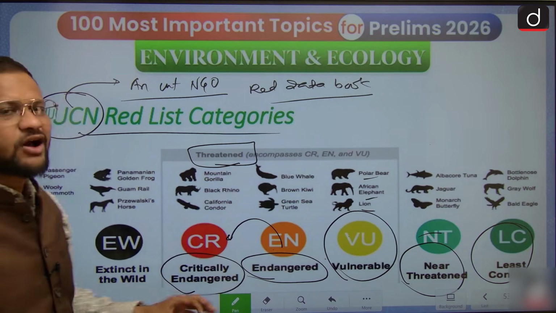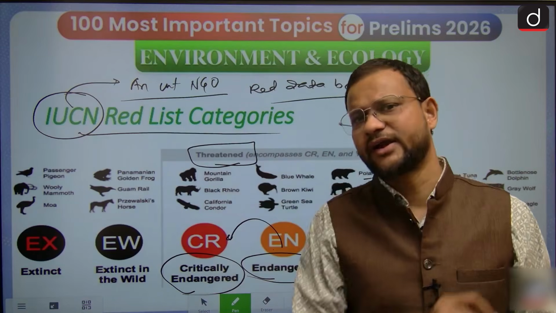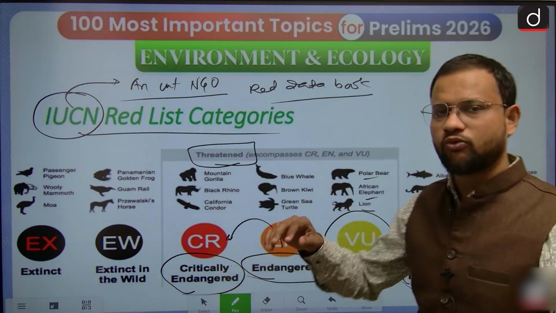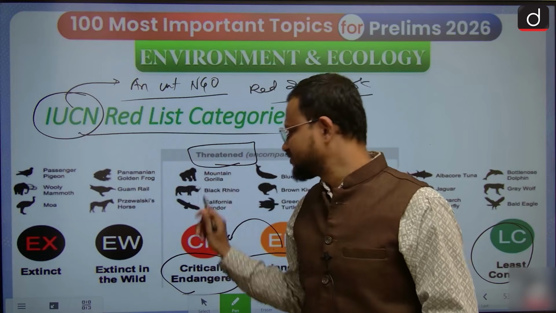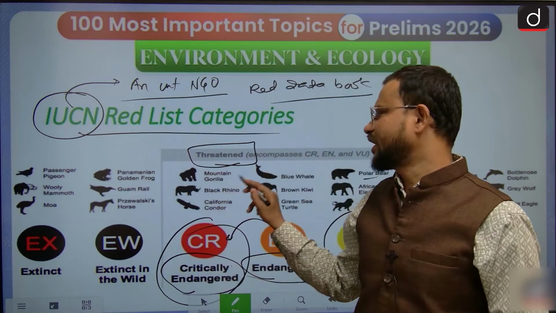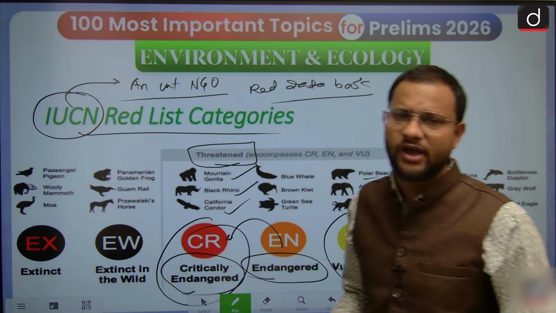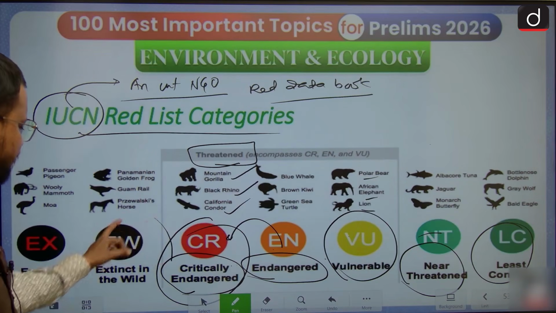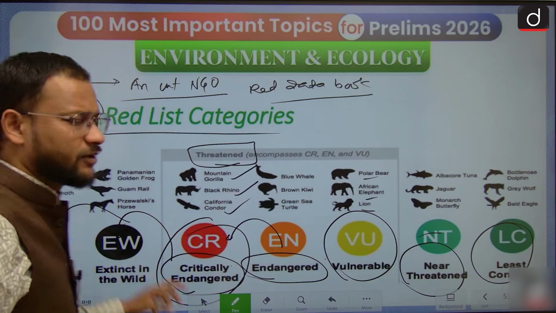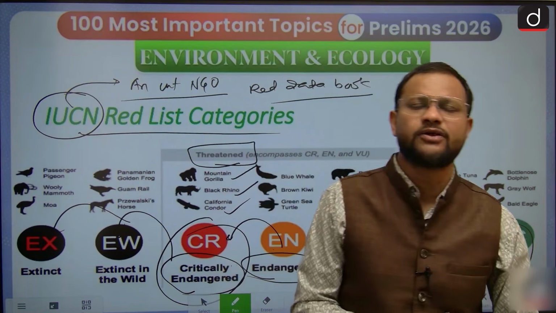Critically Endangered is the last of the threatened ones, and if you don't take corrective measures, its number would become zero in the near future. This is the extreme category, like mountain gorilla, black rhinos, or Californian condor, and gharial also. So this way you have to protect them. Then Extinct in the Wild and Extinct. Before declaring any species extinct, we consider its sighting for 5 years.